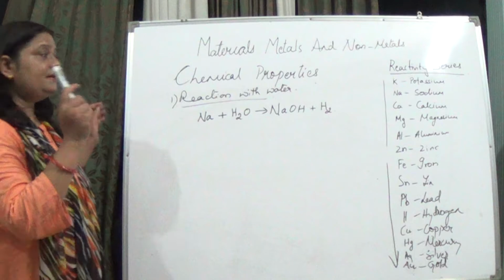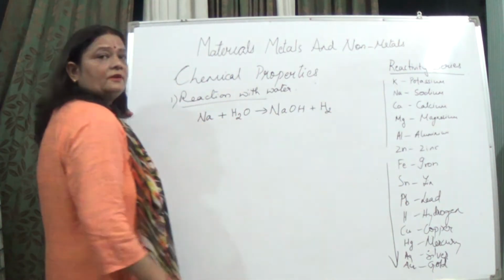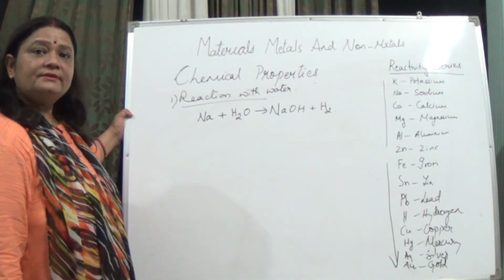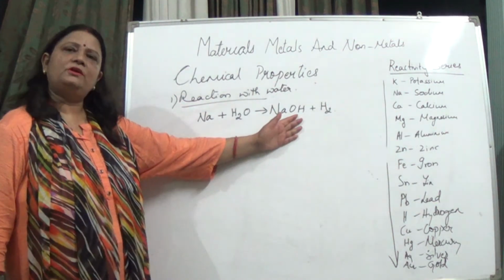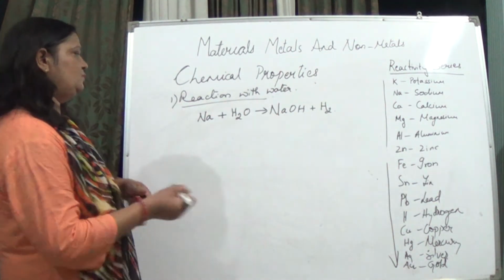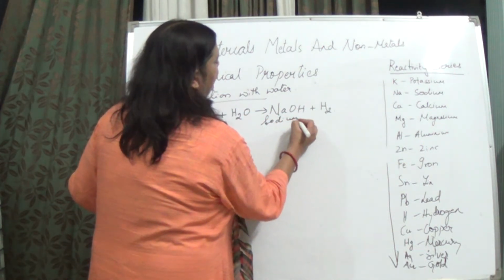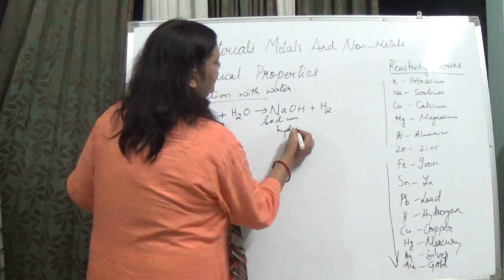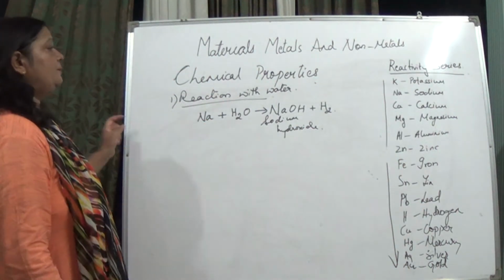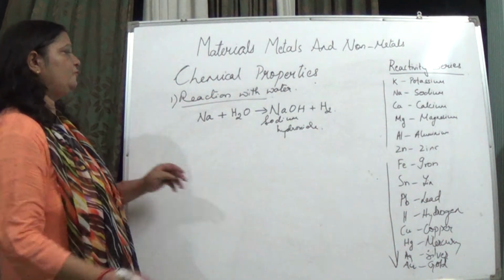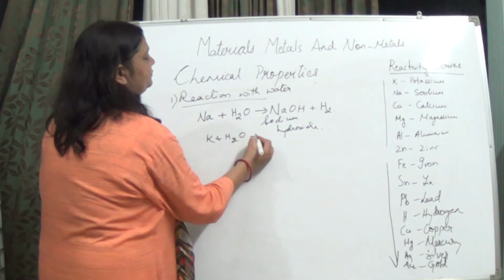Why? We are seeing in the reactivity series that this sodium is a very reactive element. It reacts with cold water and naturally forms what? Its hydroxide. This is sodium hydroxide. Now, when we talk about potassium, potassium will also form what?